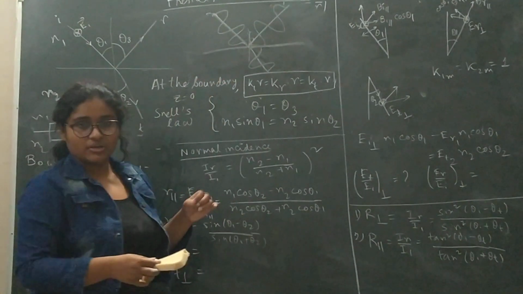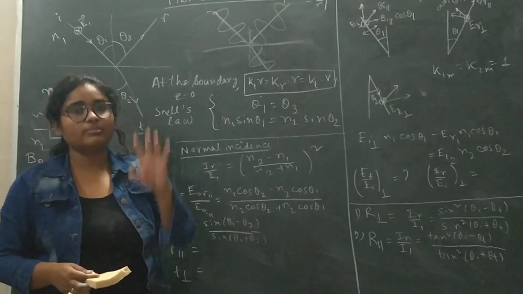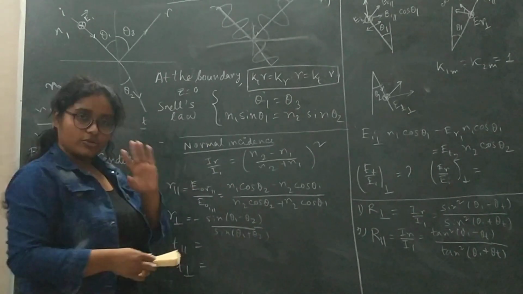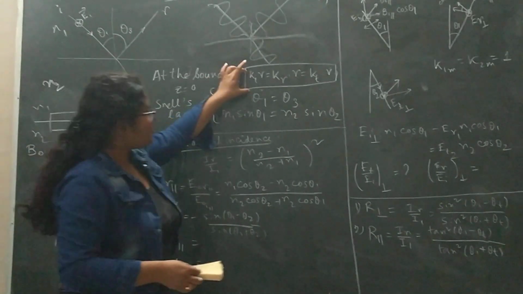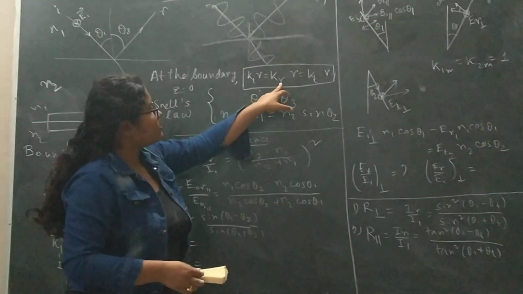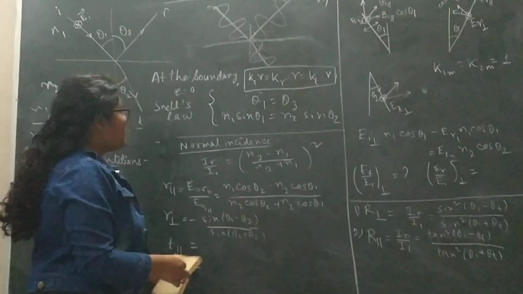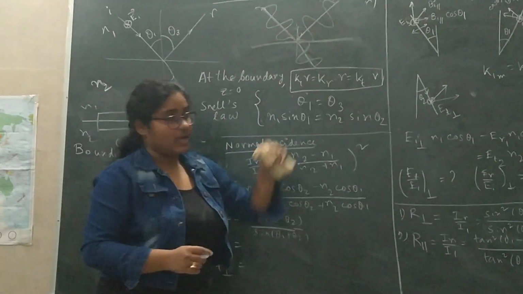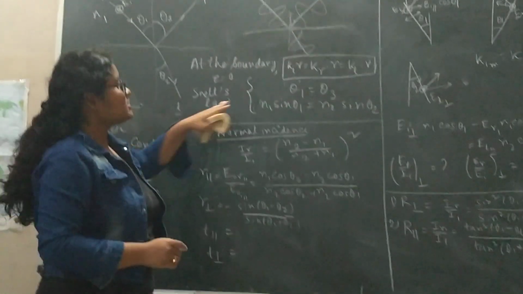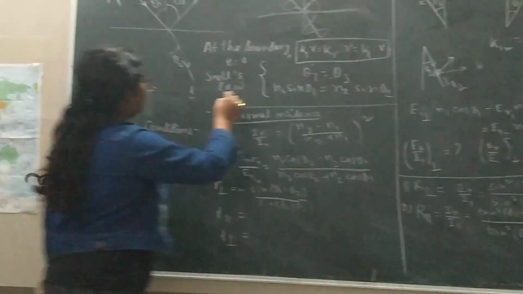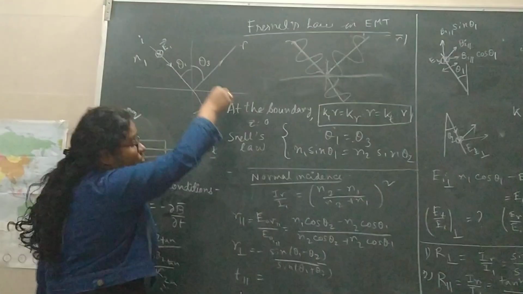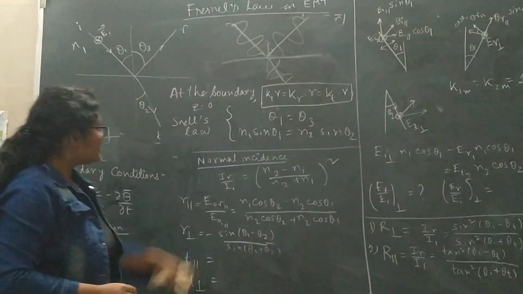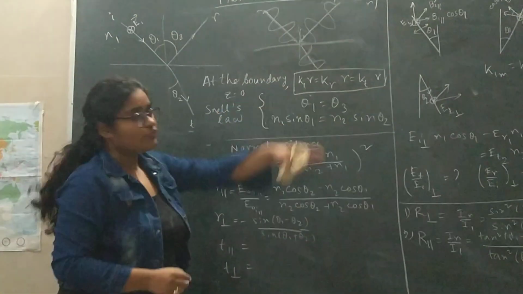If the reflection is happening from a rarer to a denser medium, there will be a phase difference of pi, but if it is happening from a denser to a rarer medium, there will not be any phase difference. So at the interface, K1 dot r equals Kr dot r equals Kt dot r. Now from there, after solving the components of K and r, we get the famous laws of reflection and refraction, that is theta 1 equals theta 3, the angle of incidence equals the angle of reflection, and m1 sin theta 1 equals m2 sin theta 2. Hence Snell's law can be obtained from the wave phenomena.